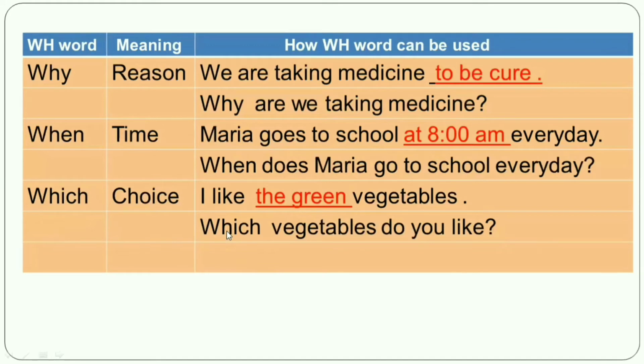So right here at first, which vegetable, that means which vegetable. Then find out, is there any auxiliary verb? No auxiliary verb. So you have to take do, does, did, as the verb is in the present form and no s or es is added with the verb. That's why you have to take do as an auxiliary verb. So right here do, and instead of I, you have to write you, and the present form of the main verb like, okay, like, and then last of all, question mark. Okay, my dear student. So the WH question is, which vegetables do you like?